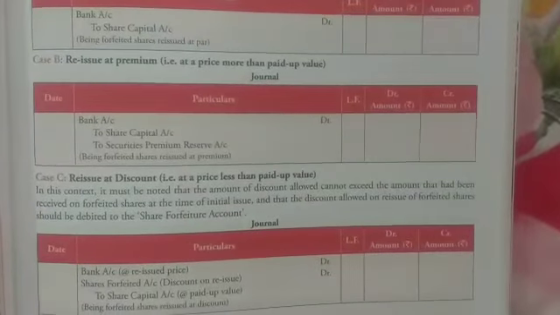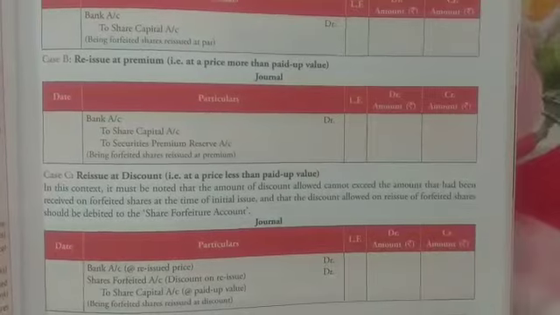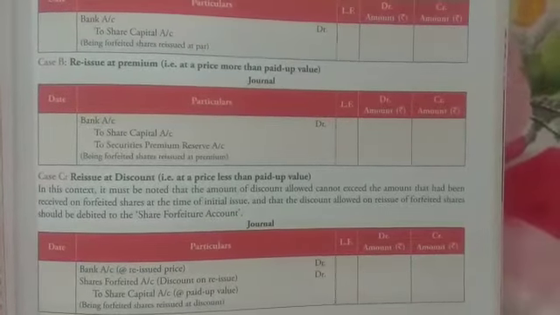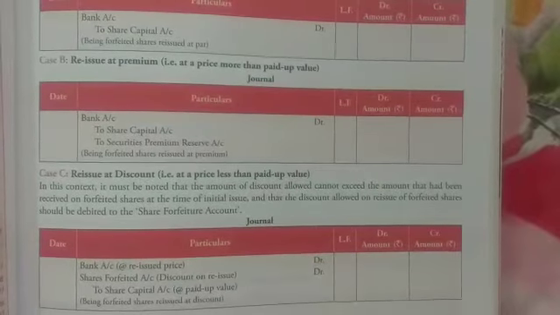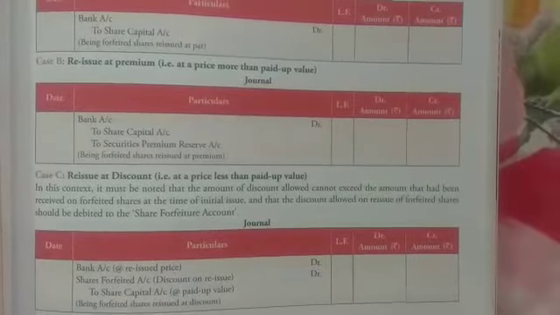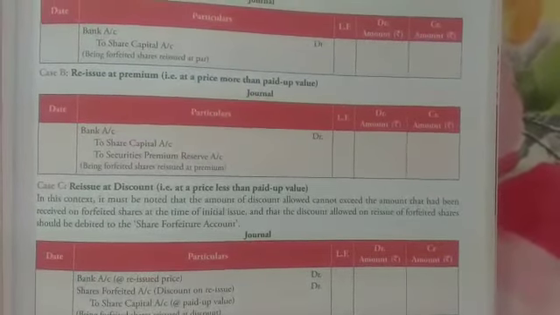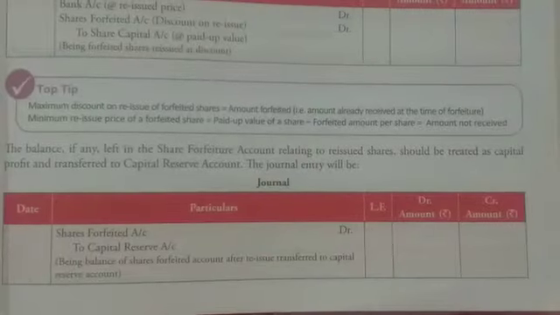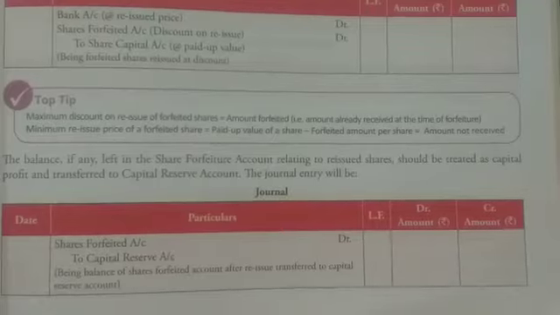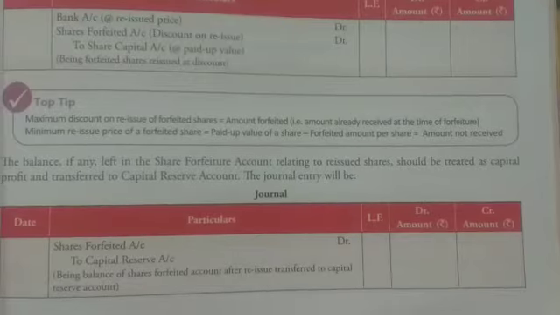The journal entry for the reissue of shares at a discount would be bank account debit, the amount which you receive from the reissue, shares forfeited account debit, that is the discount on reissue, and to share capital would be the paid up value. So this you have to remember, 3 journal entries at the time of reissue of forfeited shares. Again I repeat, the maximum permissible discount on reissue of forfeited shares would be always the amount which you already received at the time of the forfeiture.